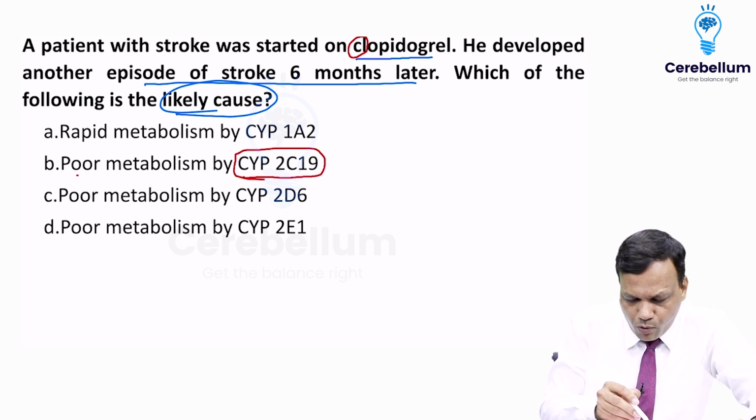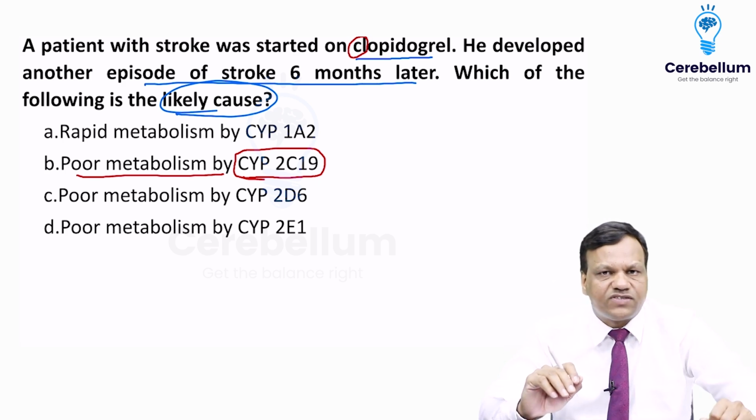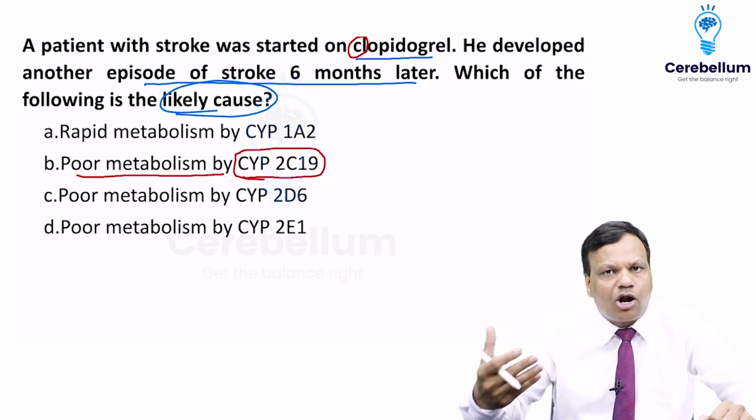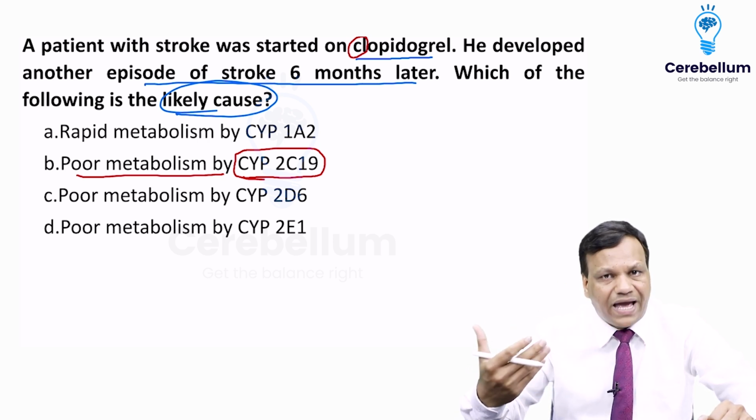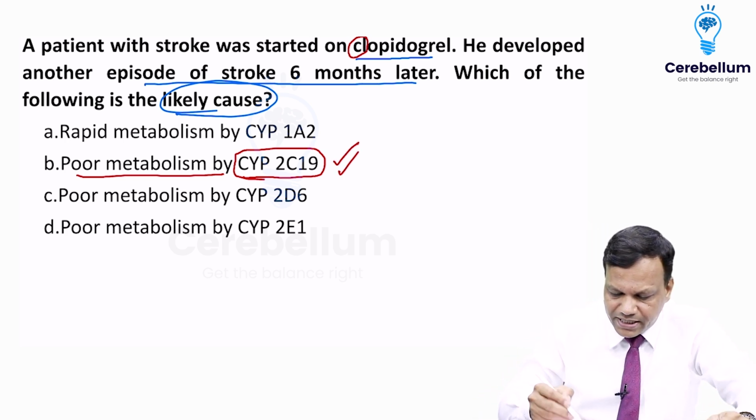But read the option, poor metabolism by 2C19. Yes. If there are fewer CYP2C19 enzymes, it cannot be metabolized enough. So it will not become active. So it will not be able to prevent. So that is the right answer.